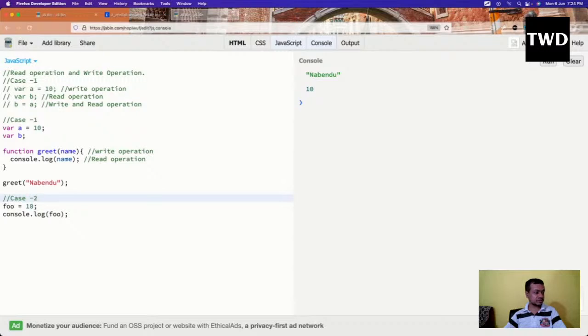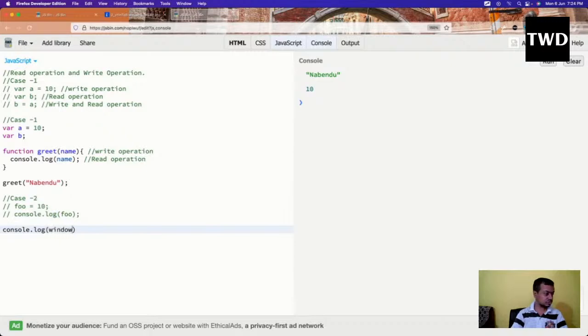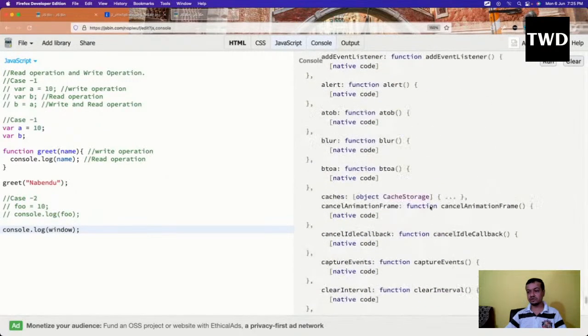Okay, one more thing: what is this window object? Suppose I have var a there, and I do a console.log of window. So let us see the window object. See, this window object is so huge.